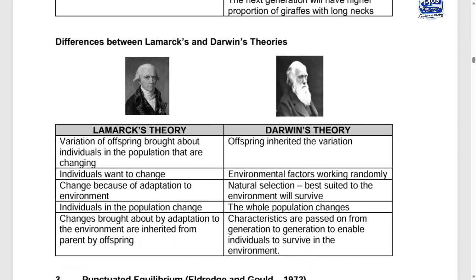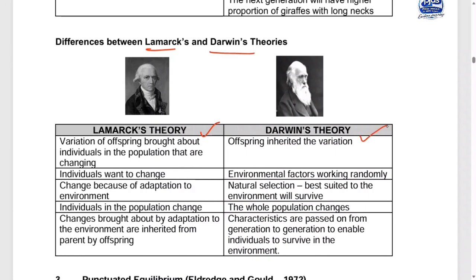So this is Lamarck. He says that variation of offspring is brought about by individuals in the population that are changing. Remember that they might say, tabulate the differences between Lamarck and Darwin. So for Lamarck's theory, we say that variation of offspring is brought about by individuals in the population that are changing. Okay?